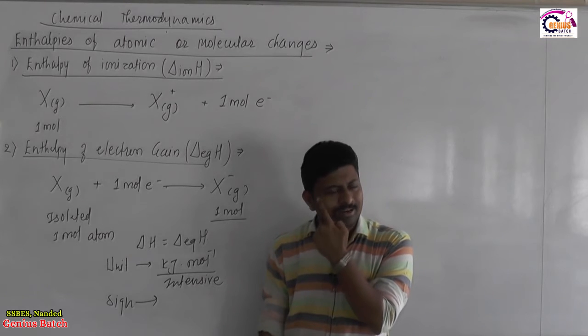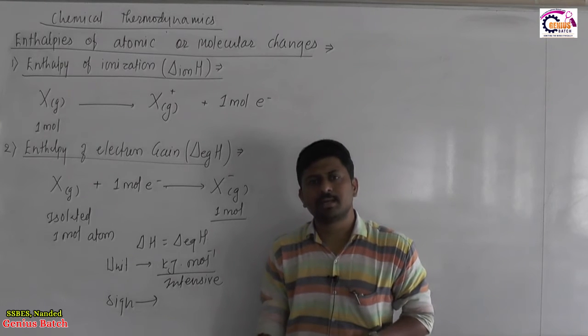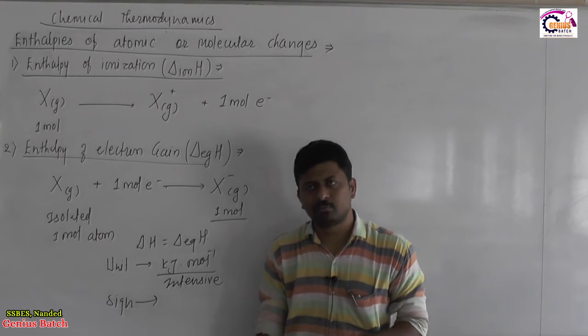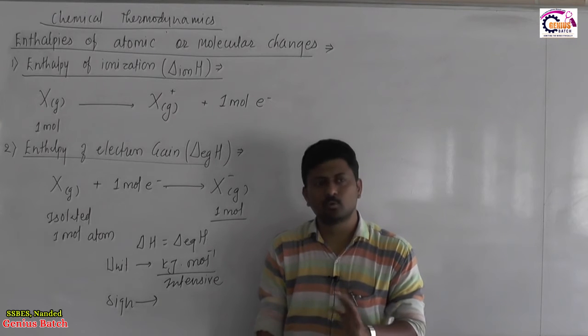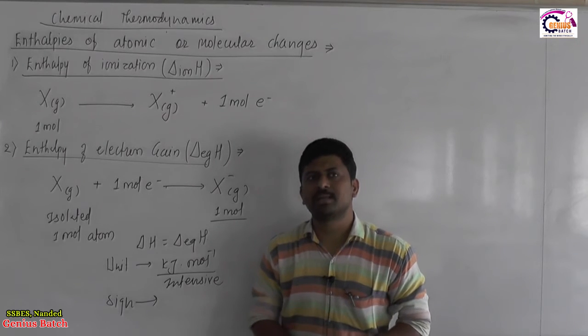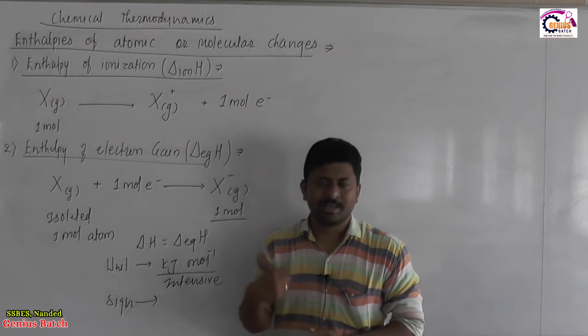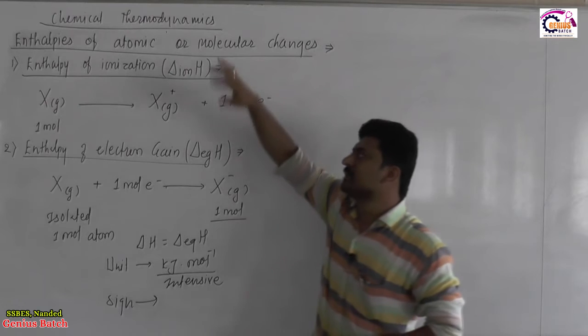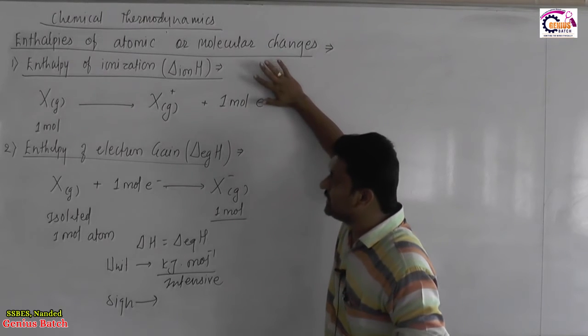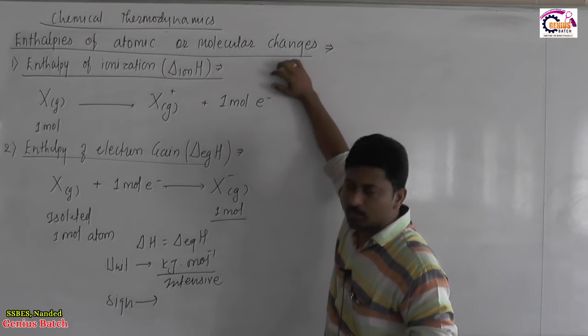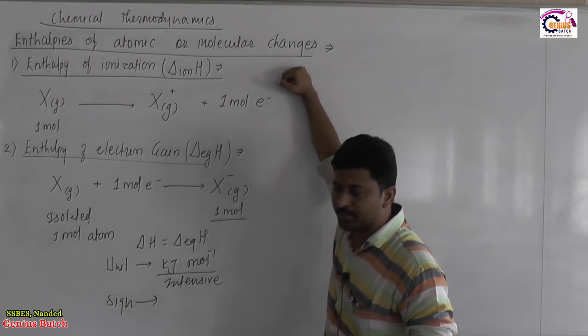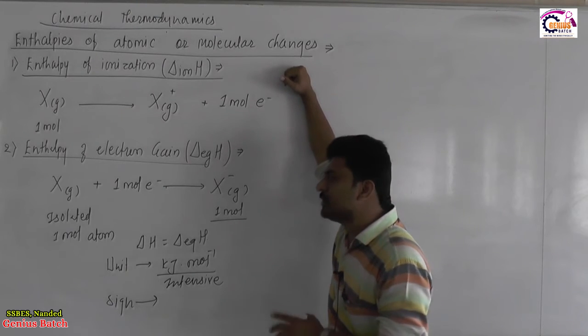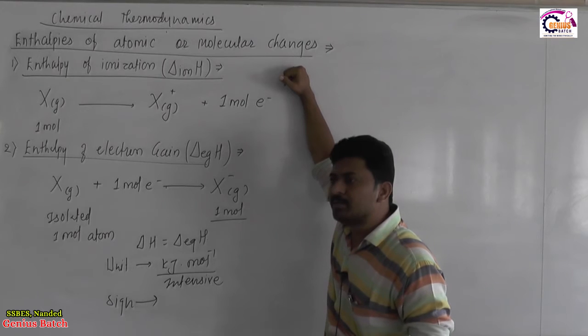When we remove electron, we have to remove the electron against the attractive force in all the elements. There is no choice where we can remove the electron by emission of energy. Everywhere we have to provide the energy. So in all cases, ionization enthalpy will be always positive without any exception. But when we come to electron gain enthalpy, sometimes an element does not favor addition of electron.